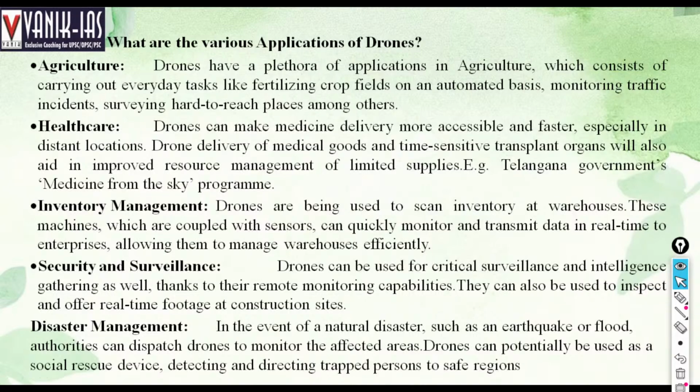Next, what are the various applications of drones? Where can we apply drones? We can apply drones in agriculture, like the task of fertilizing the crop fields on an automated basis, monitoring traffic incidents, and reaching hard to reach places, among others. It can uniformly distribute fertilizers throughout the land. Then healthcare. Drones can make medicine delivery more accessible and faster, especially in distant locations.